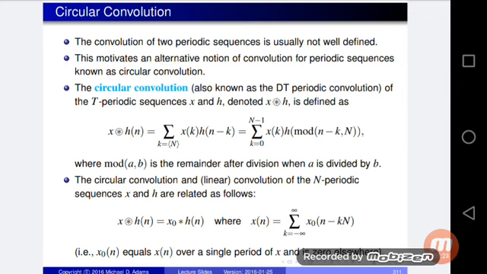The convolution of periodic sequences is usually not well defined. This motivates an alternative notion of convolution for periodic sequences known as circular convolution.